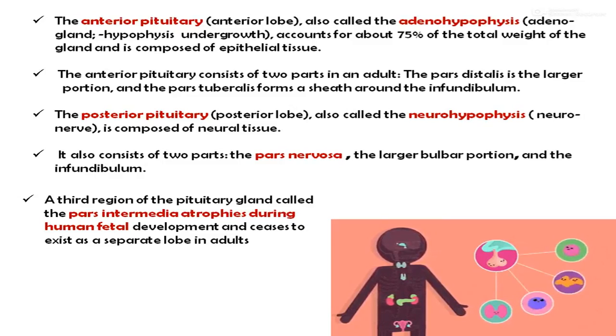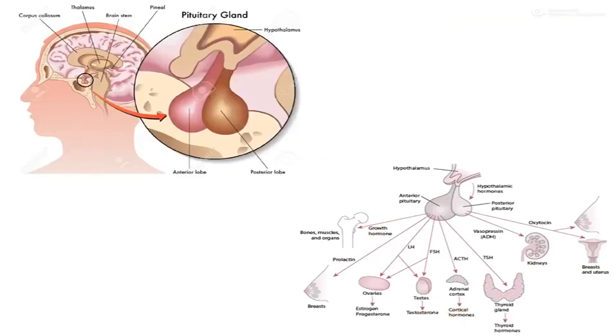The posterior pituitary, or the posterior lobe, which is also called the neurohypophysis, is composed of neural tissue. It also consists of two parts. The first one is the pars nervosa, the larger bulbar portion, and the infundibulum. The third region of the pituitary gland, called the pars intermedia, atrophies during human fetal development and ceases to exist as a separate lobe in adults.